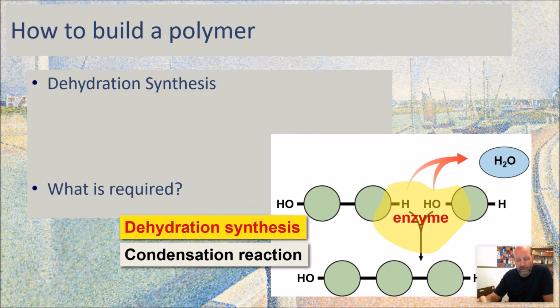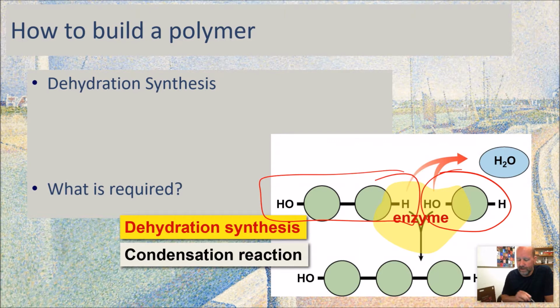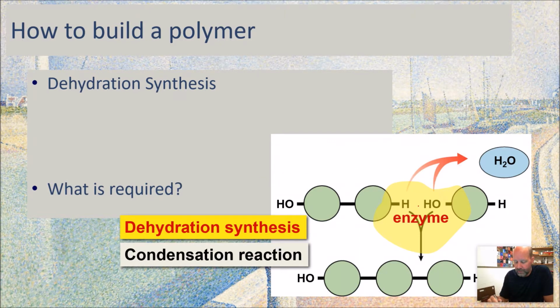So when you do dehydration synthesis, we've got a monomer here, and we've got this growing chain that we want to extend. We want to add this monomer to the chain. And so there's going to be a hydroxyl group, an OH, on one and a hydrogen available on the other. And we take those two hydrogens, that oxygen, we take all that out.